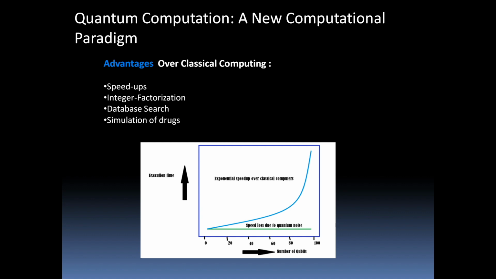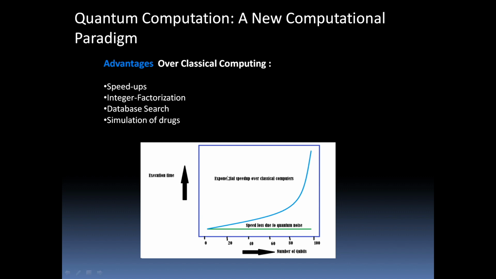Quantum computation, a new computational paradigm, right? Now, let us look into the advantages of quantum computing over classical computing. The first advantage would be excessive speed ups, right? So there are some specific problems which a normal, ordinary, conventional computer cannot solve, such as integer factorization, database search, and some simulation of drugs.